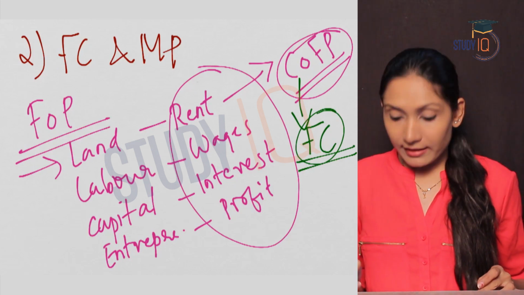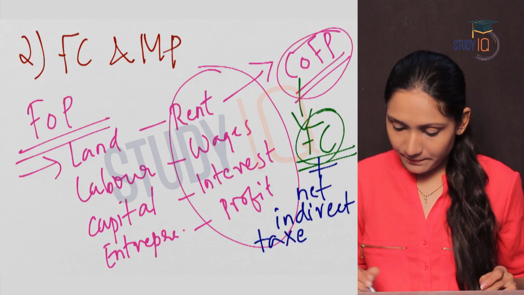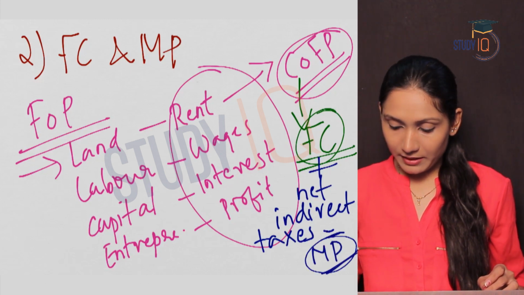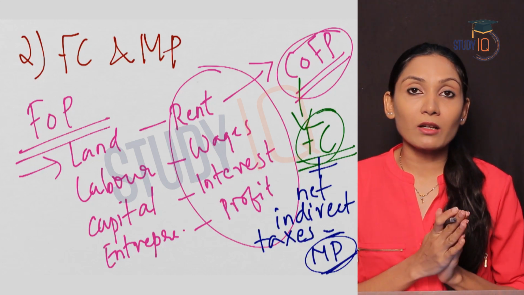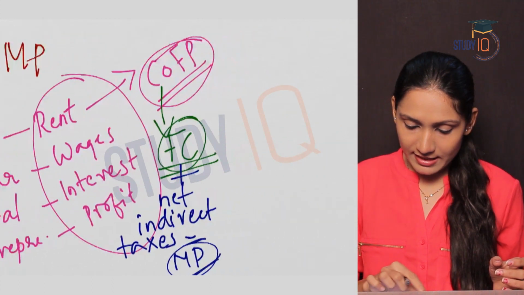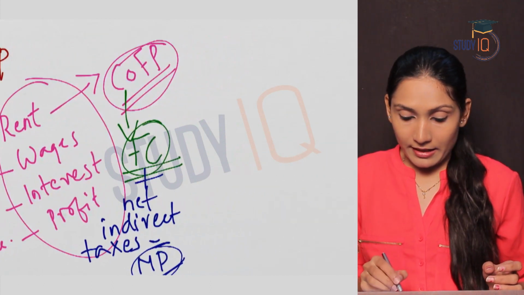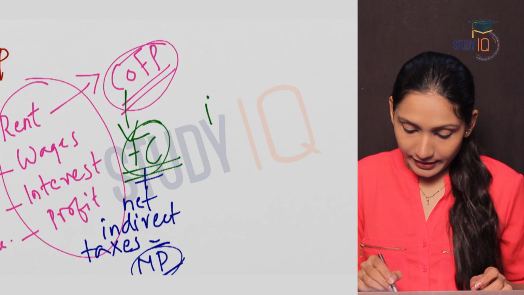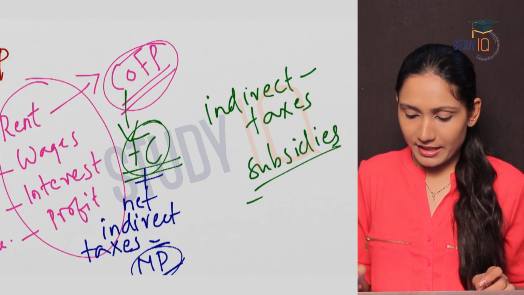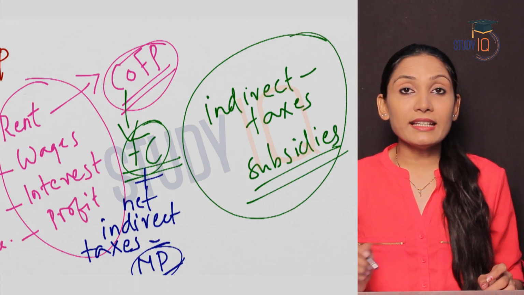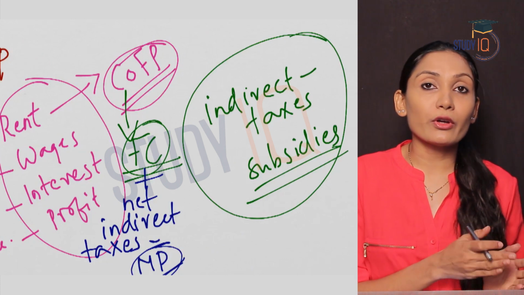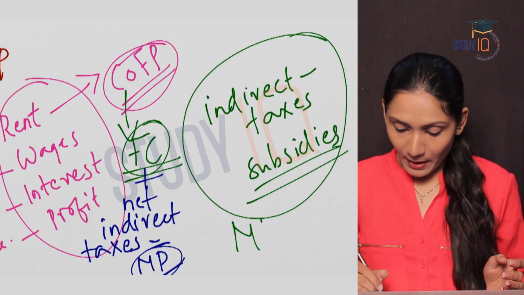And if you add net indirect taxes to the factor cost, we will get market price. So what is market price? Market price is factor cost plus net indirect taxes. So what is this net indirect taxes? Let us see. Net indirect taxes means indirect taxes minus subsidies. So indirect taxes minus subsidies will give you net indirect taxes, and if you add net indirect taxes to your factor cost, we will arrive at market price.